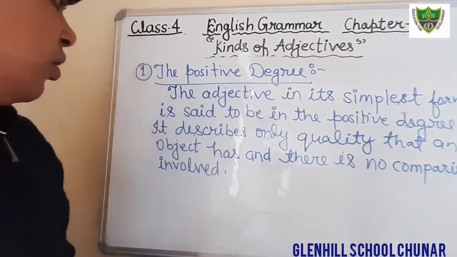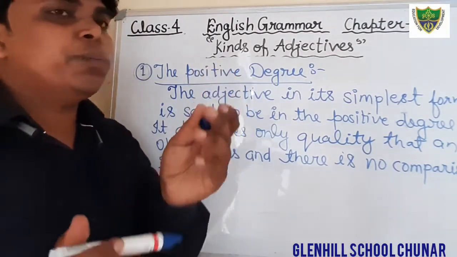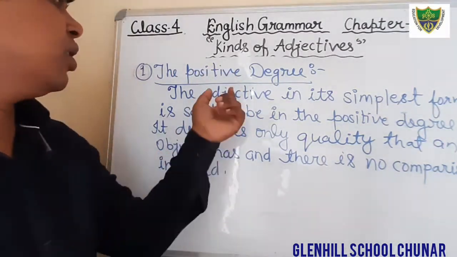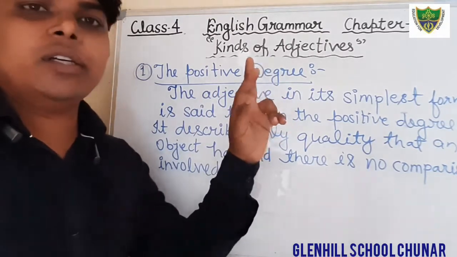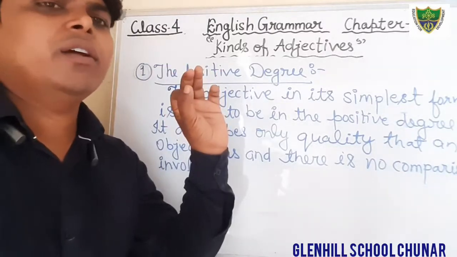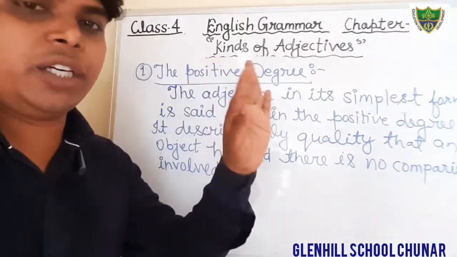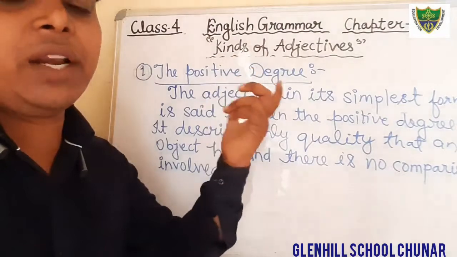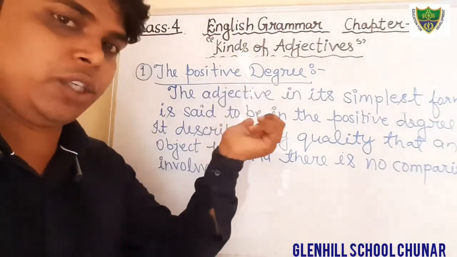Okay students, just see here what is positive degree. You have seen here the adjective is in its simplest form. It is simply an adjective, the simplest form adjective.